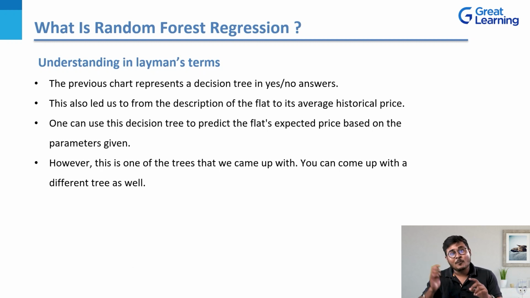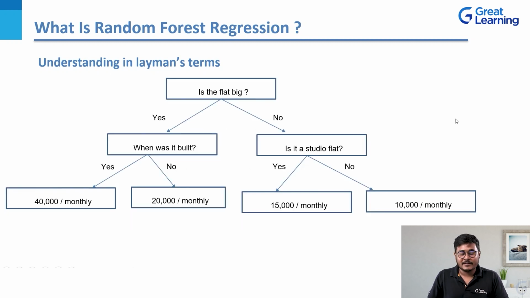However, this is just one of the trees that you have come up with. Different people can come up with different trees. Even you as a single individual can come up with multiple trees like this, having multiple ideas in your mind. This is just one of those trees. For example, a different tree would look like this.